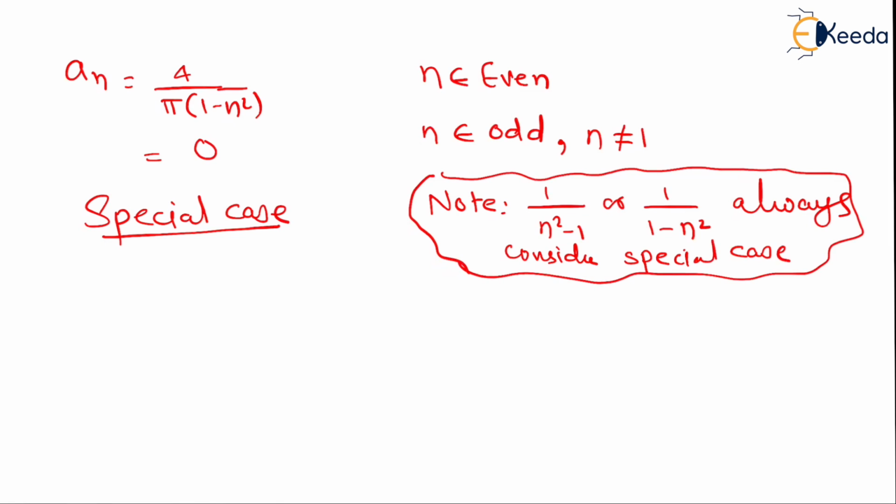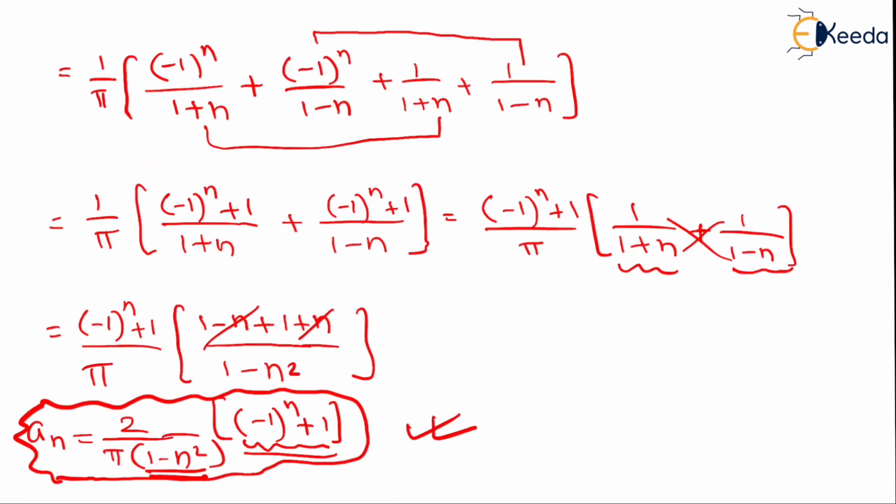This is the first time we are getting the situation. We need to deal with a special case. And what is that special case? We need to solve for n is equal to 1, because this result is true for all the values except n is equal to 1, because if you put n is equal to 1 in this solution, this will be infinite.